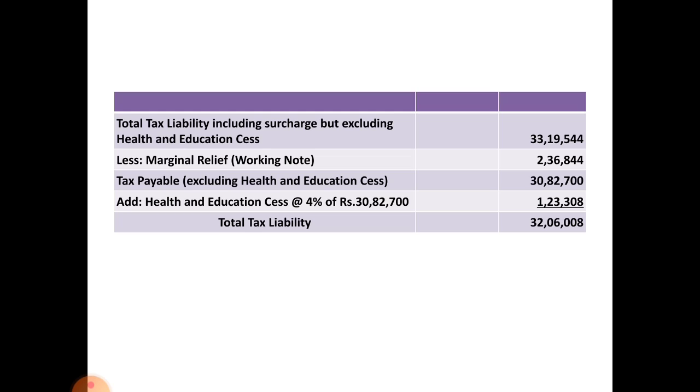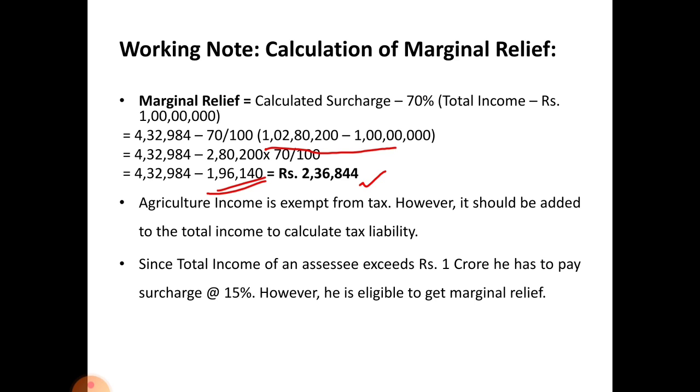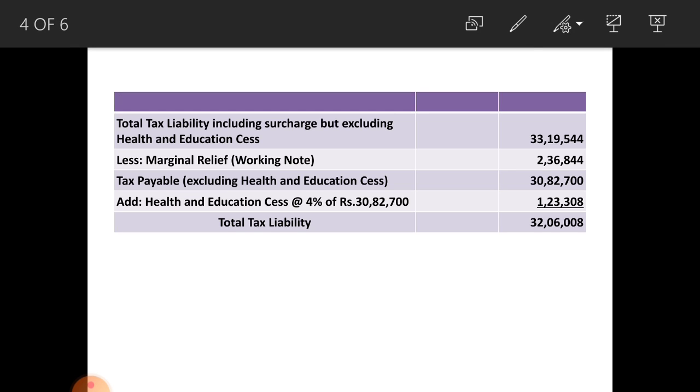Okay, this is the marginal relief that you have to deduct from total tax liability excluding health and education cess. When you deduct that, tax liability excluding health and education cess amounts to rupees 30 lakhs 82,700 rupees.